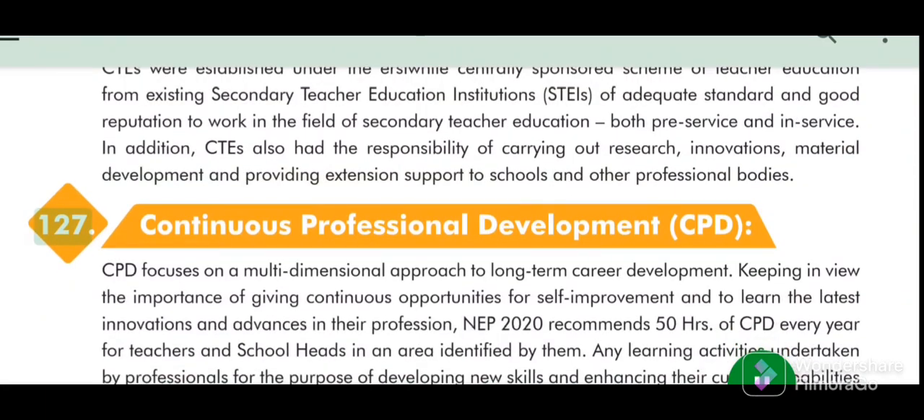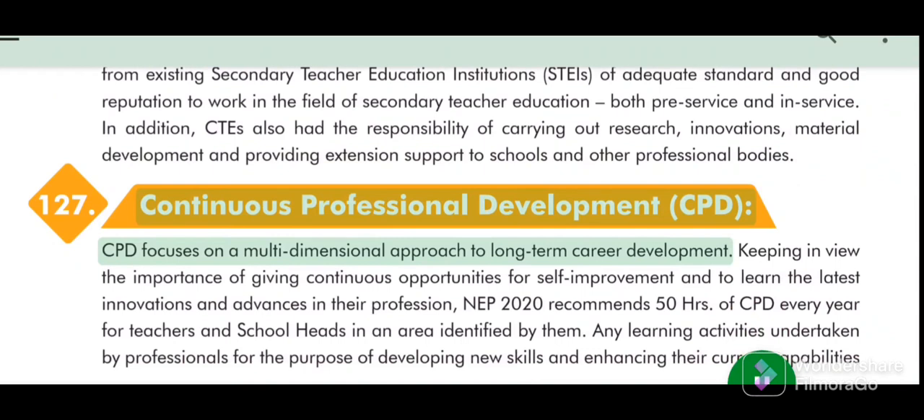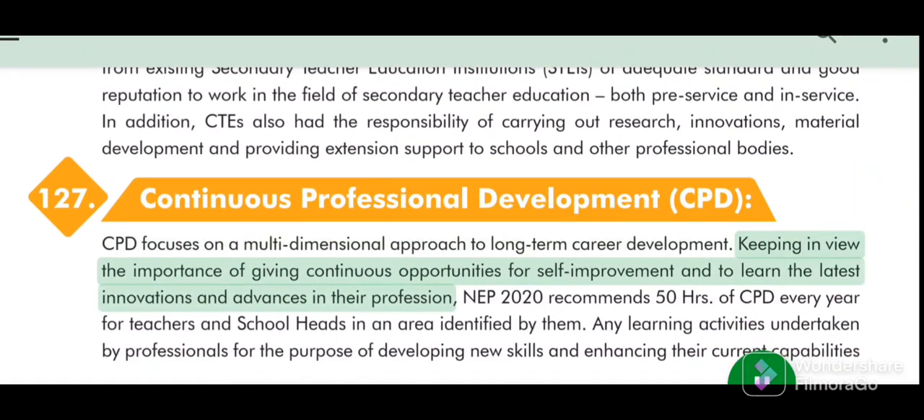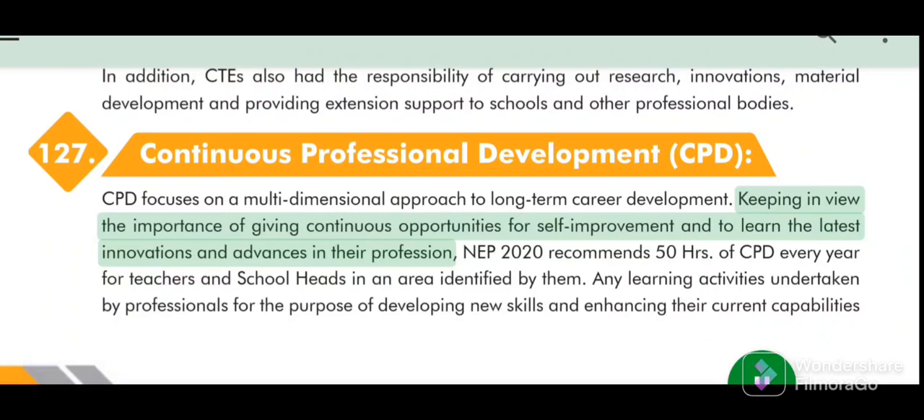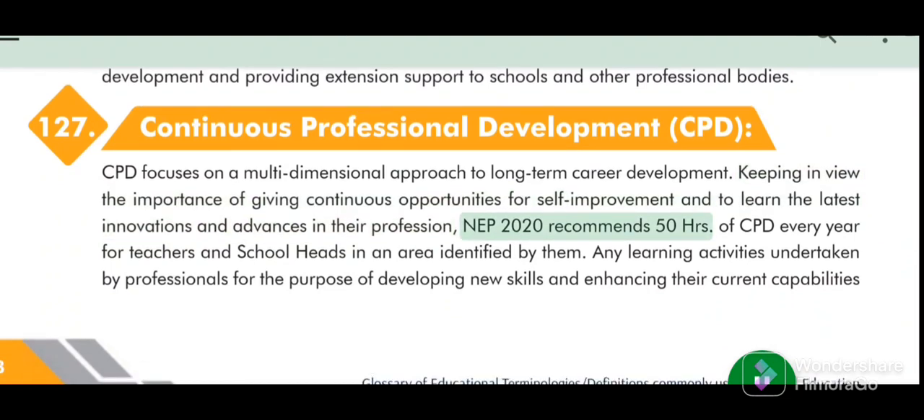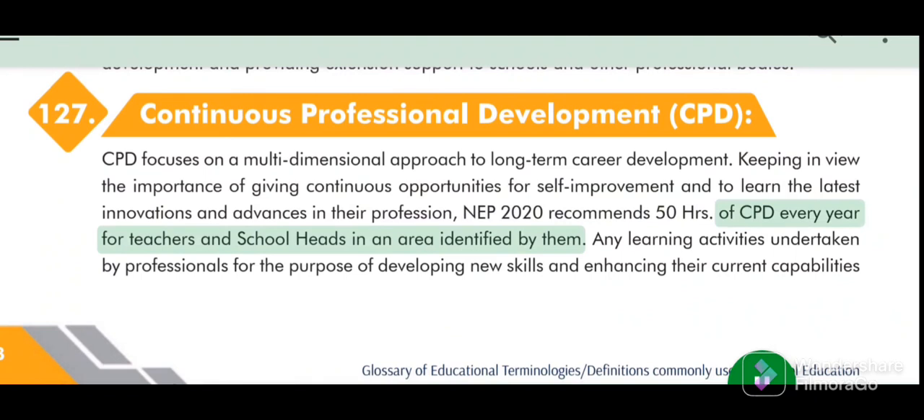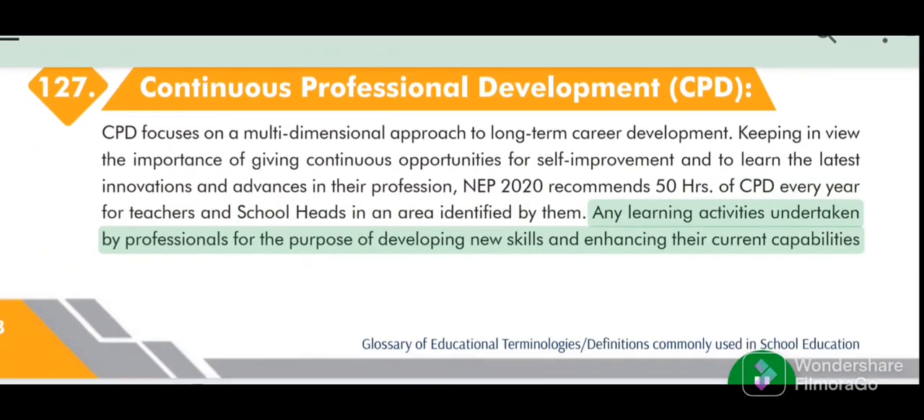127. Continuous Professional Development (CPD) focuses on a multi-dimensional approach to long-term career development. Keeping in view the importance of giving continuous opportunities for self-improvement and to learn the latest innovations and advances in their profession, NEP 2020 recommends 50 hours of CPD every year for teachers and school heads in an area identified by them. Any learning activities undertaken by professionals for the purpose of developing new skills and enhancing their current capabilities.